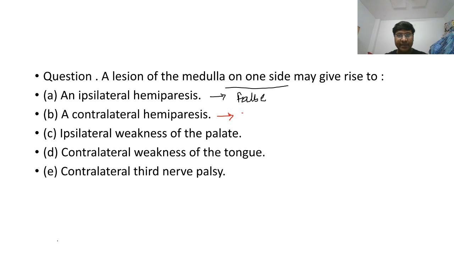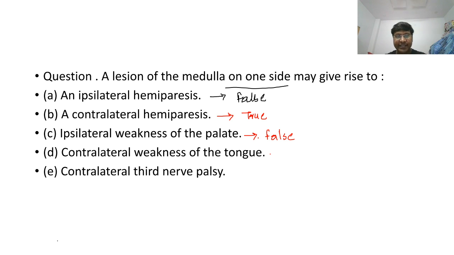Yes, contralateral hemiparesis will be there. I'll explain why. What about C, ipsilateral weakness of the palate? Ipsilateral weakness in the palate will not be there. That is a false statement.